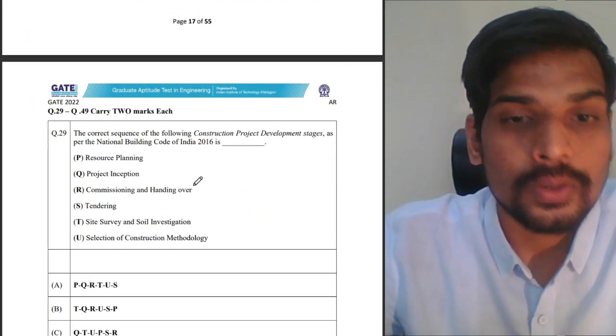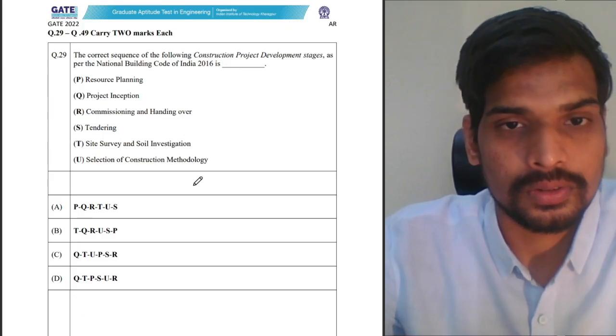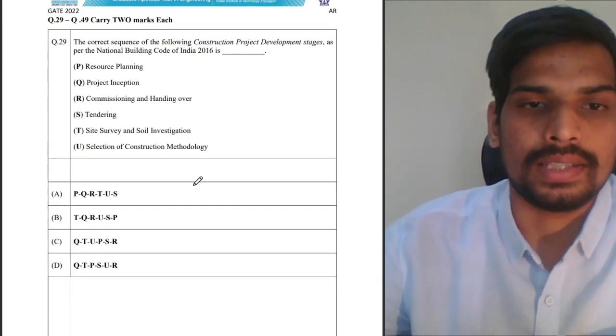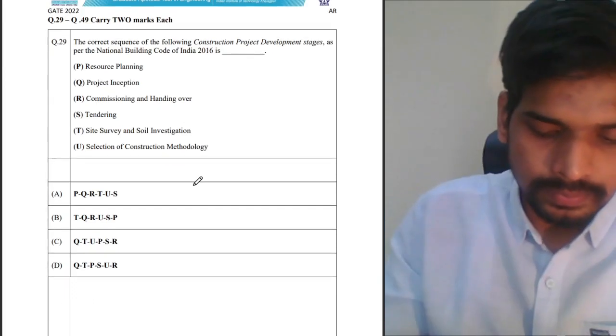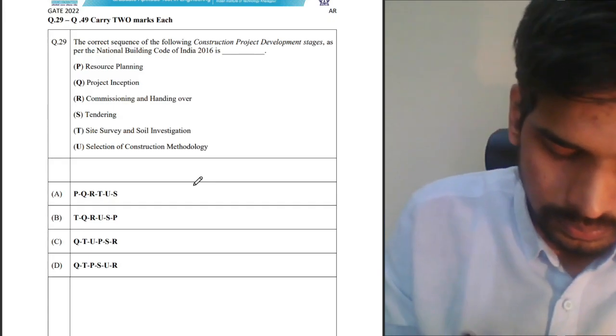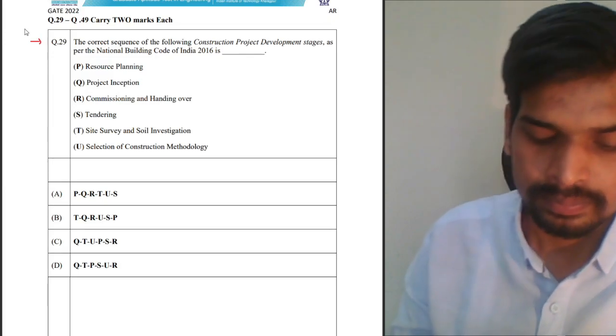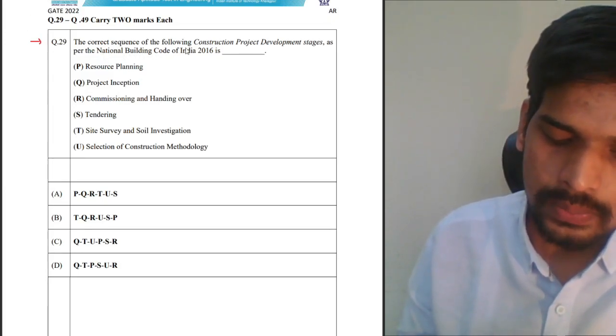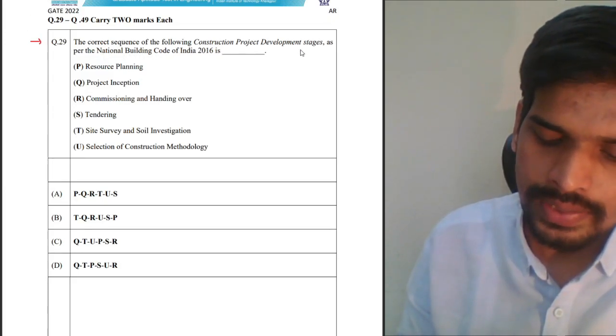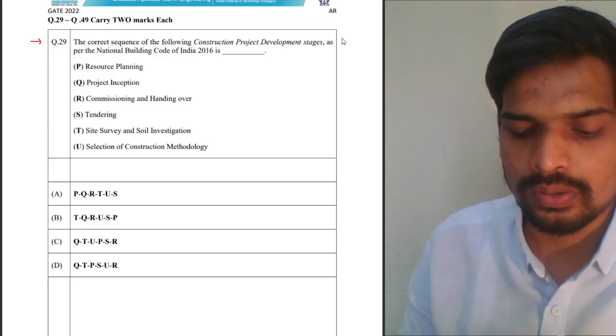Let us now move towards the 2 mark questions. 2 mark questions of common part. First one. This is an MCQ question, so there will be a negative marking in this question if you do it wrong. The correct sequence of following construction project development stages as per NBC 2016.